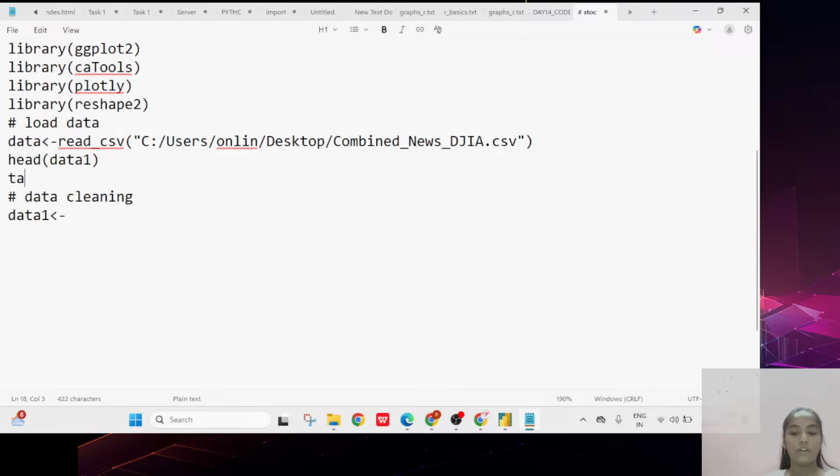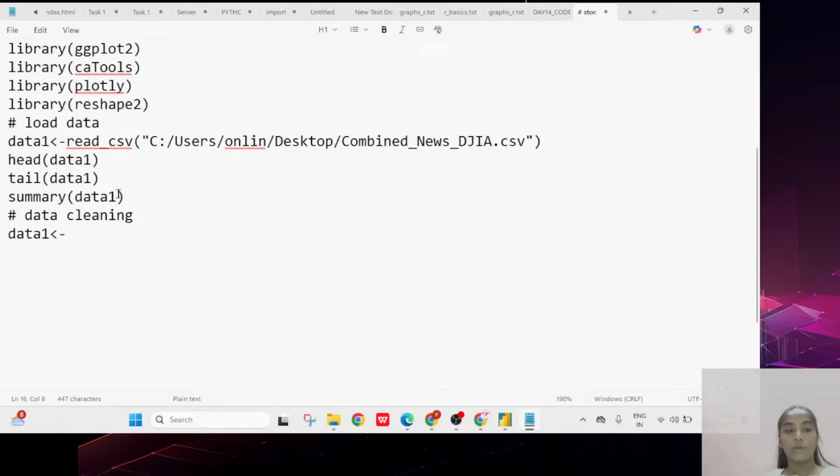Coming to the next one, tail of data1 shows the ending 5 values. Next, summary of data1. It's not a matter which type of variables you are selecting, but at the start whichever variable you select, you have to continue with that variable for all requirements. Coming to the next one, str of data1. Like that you have to do.